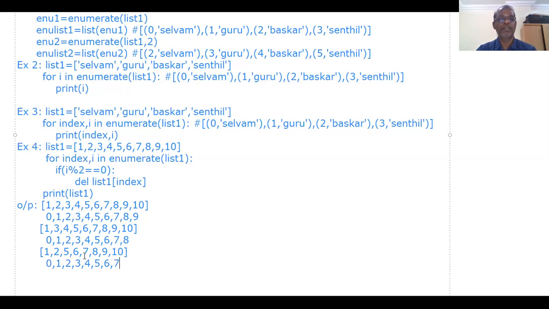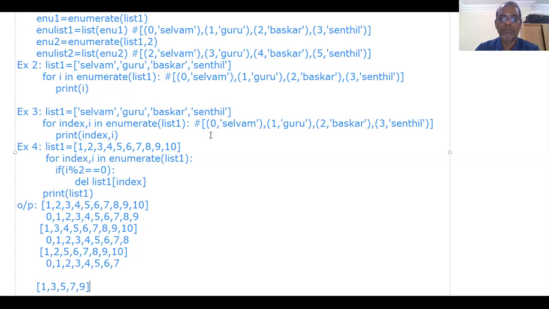Now 6 will be read, and 7 comes here. It will go like this until, at one point of time, the list will have only 1, 3, 5, 7, 9. That's all. Very simple. Now I will write one program which explains how we can create one list which contains